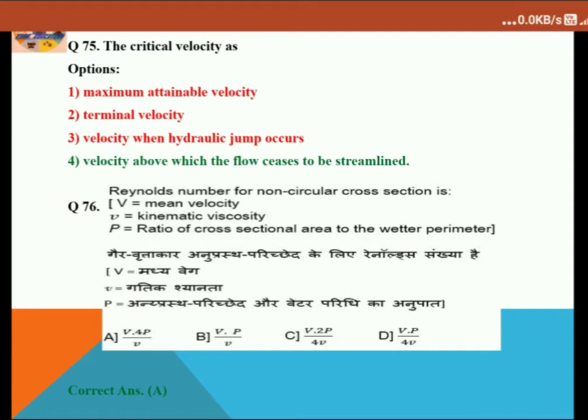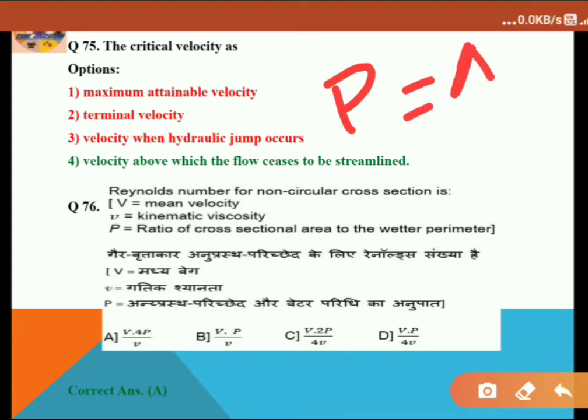Reynolds number for non-circular cross section: V is mean velocity, nu is kinematic viscosity, and P is the ratio of cross-section area. Here it says that capital P is A divided by the wetted perimeter. Suppose small p is the wetted perimeter.